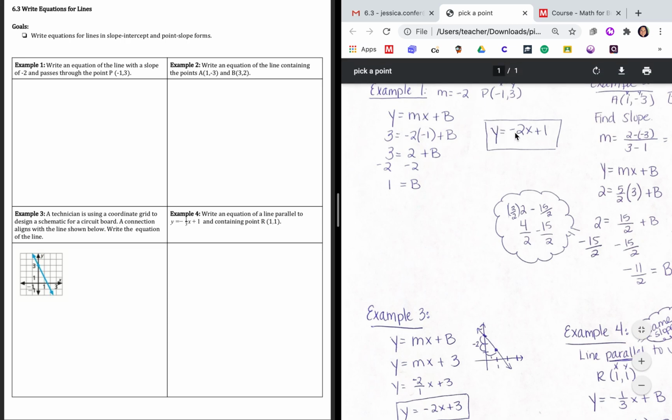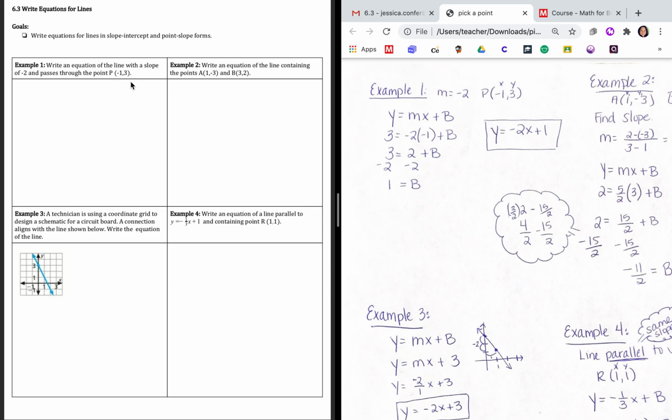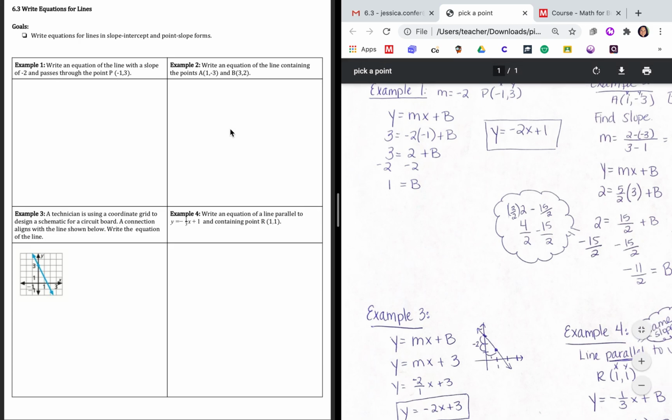So y equals, here is our slope, -2x plus 1. Okay, so this is the equation of the line with a slope of -2 that passes through the point (-1, 3).